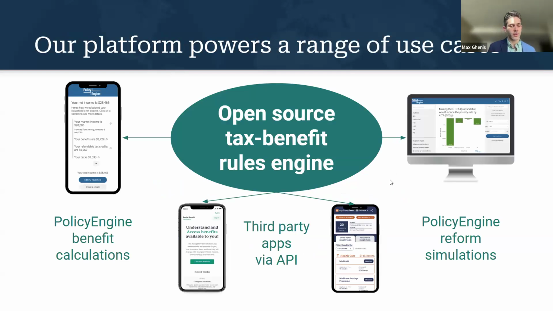You see on the left side here, you can plug in information about your household, and we will estimate the benefits you're eligible for, and how your taxes would change depending on your earnings. We also have an API that powers third-party tools that also help people navigate the benefit system. And most relevant to today, that same underlying simulation lets you simulate and design custom policy reforms. So you can change any piece of the tax system, any of the rules around benefits. And at the heart of all this is an open source rules engine.